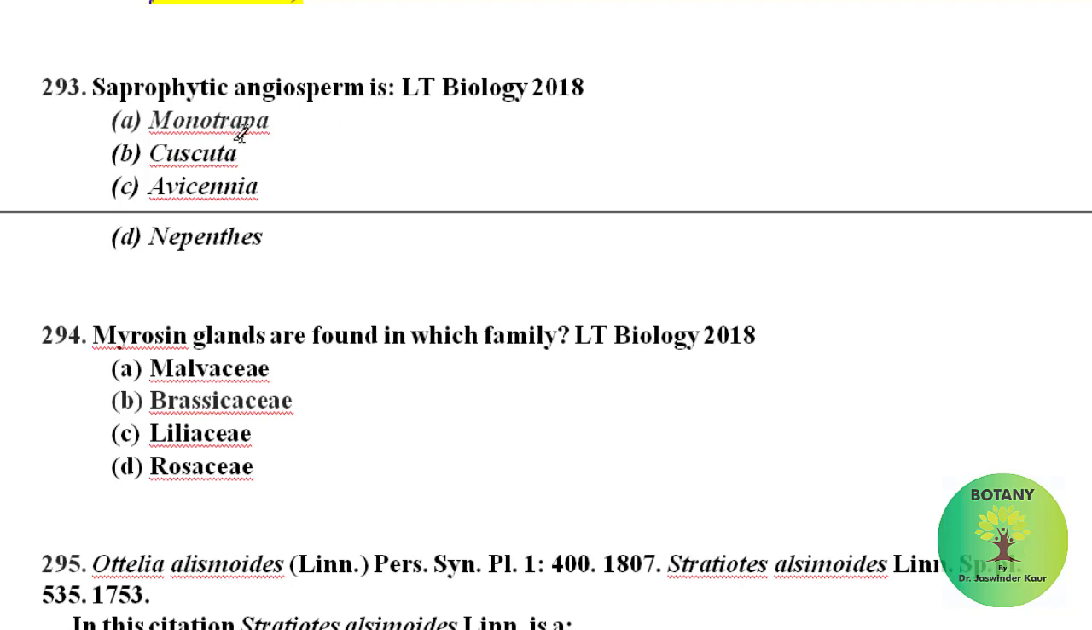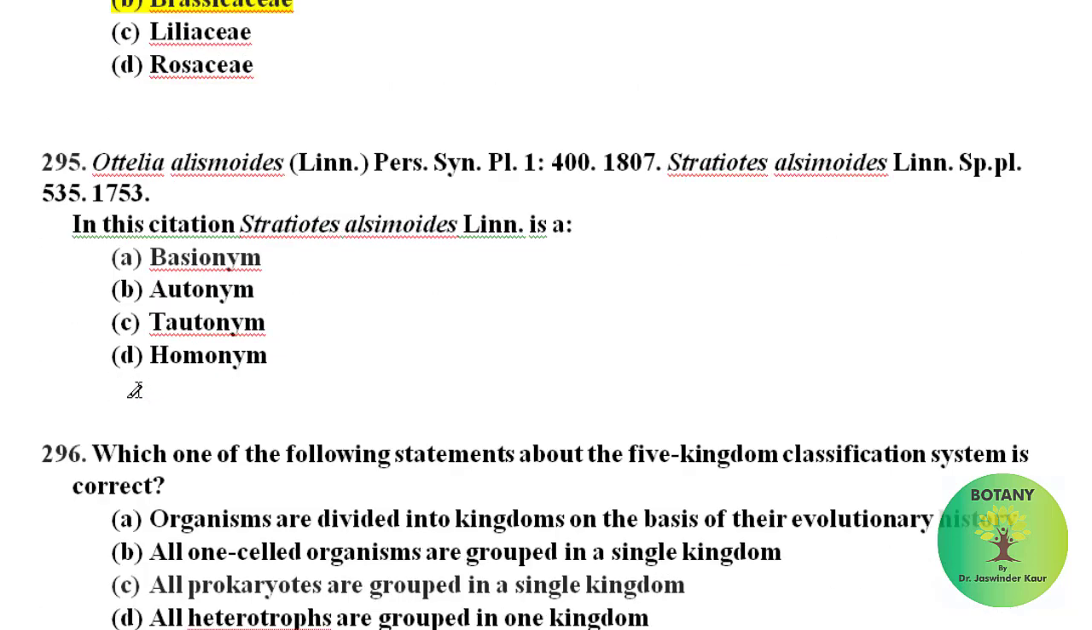Saprophytic angiosperm: among these, Monotropa is a saprophytic angiosperm. Mustard oil glands are found in which family? In family Brassicaceae, mustard oil glands are present.